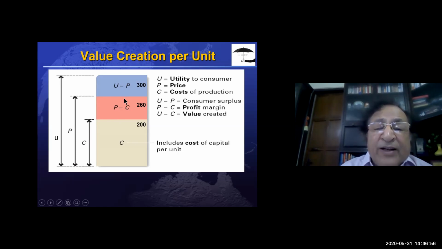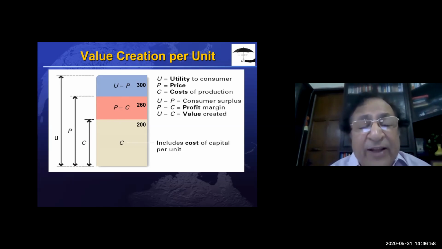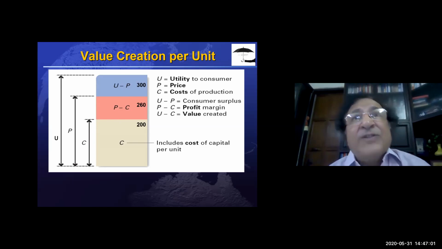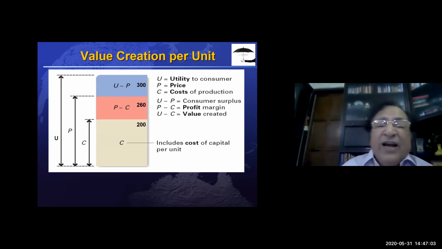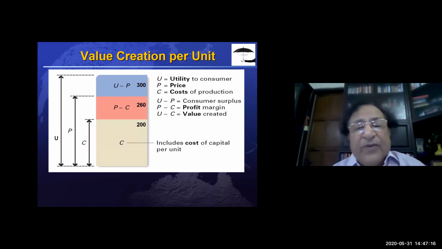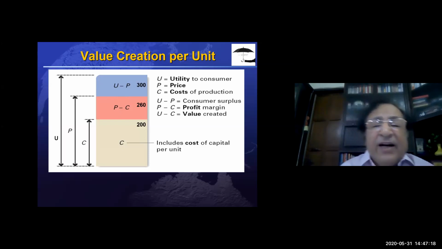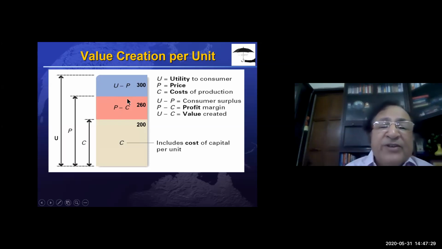Now, you might ask why there's a gap between the price and the U. You have seen that in a very rainy season, the price of an umbrella goes up, right? Because the shopkeeper knows that the willingness to buy is higher, so he increases the price in order to gather more profit. Let's say P is made 280, so he gets 80 rupees as a profit. So shopkeepers decide P on what basis?